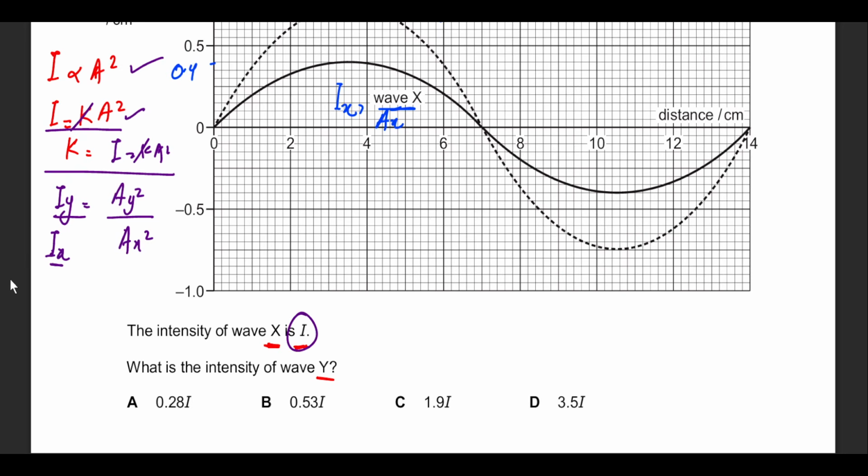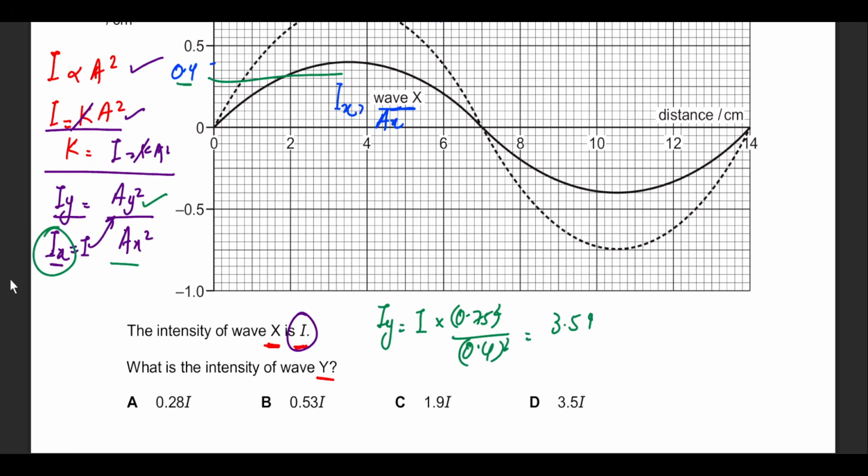Ix was given to me as I. So I'm going to change the label and say that this is I now, and take this to the other side. So after doing that, what I'm left with is this. Iy is equal to I, that was Ix converted to this, multiplied by Ay squared, which is 0.75 whole squared, divided by Ax squared. The amplitude of x was 0.4. So 0.4 whole squared gives me 3.5156, which is option, and since we have the I with it being multiplied, this is option D.